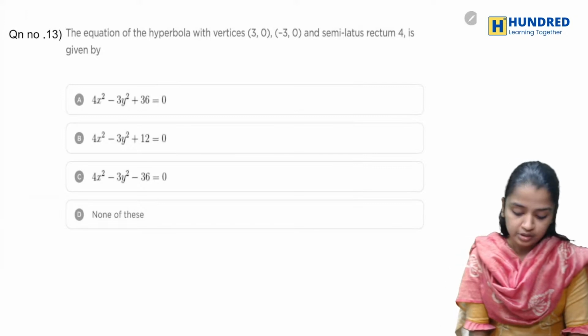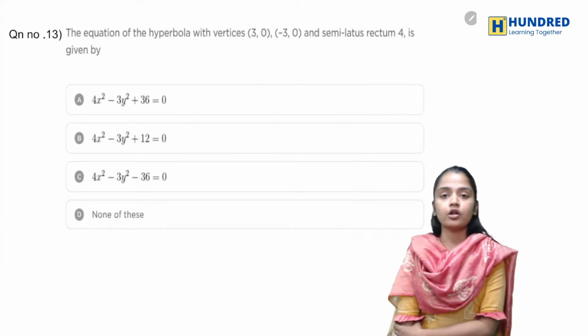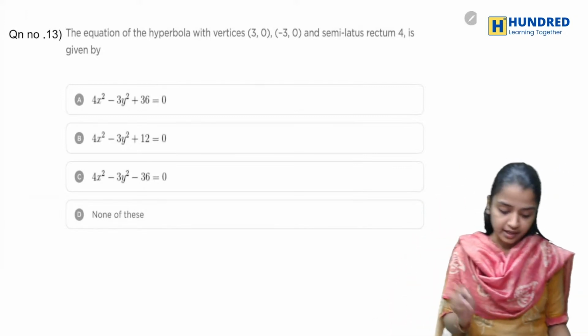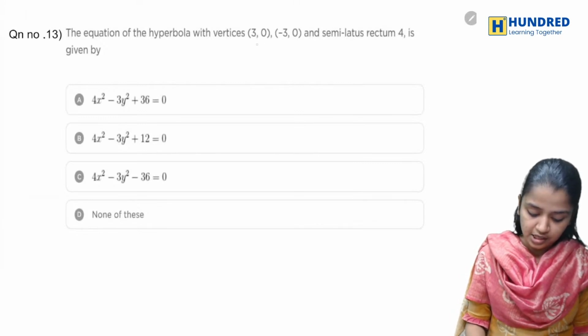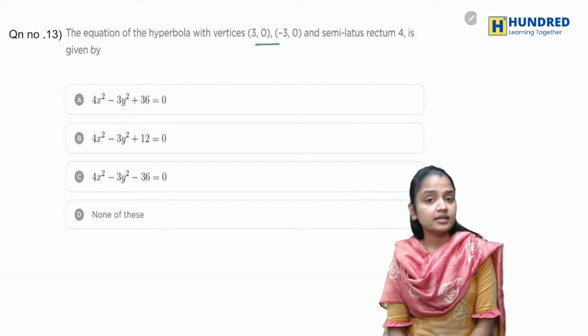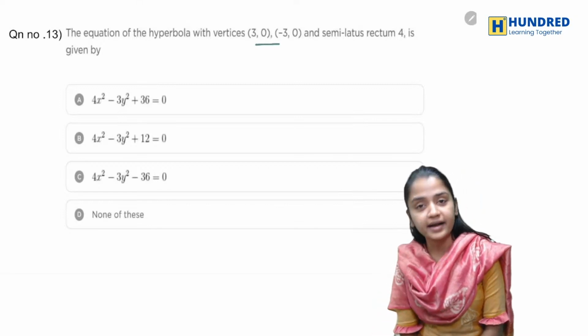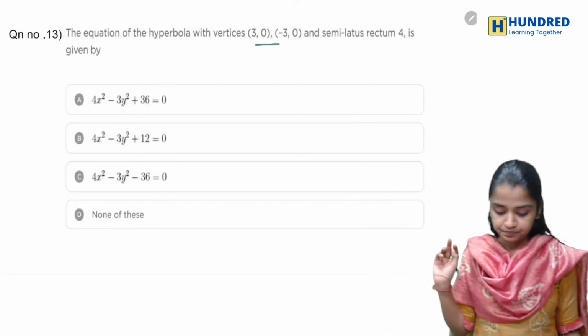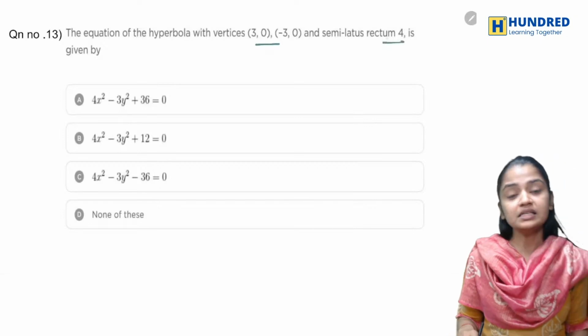Now let's go to the next one. You have to find the equation of the hyperbola whose vertices are 3 comma 0 and minus 3 comma 0, and whose latus rectum is 4.